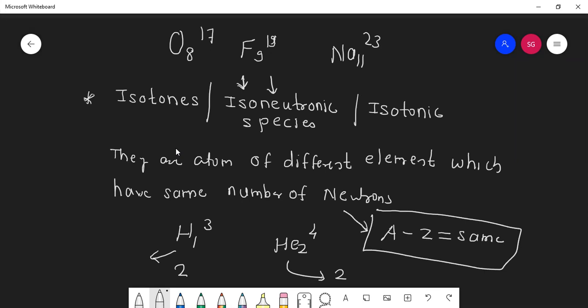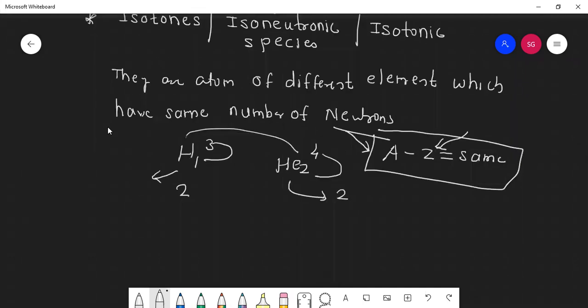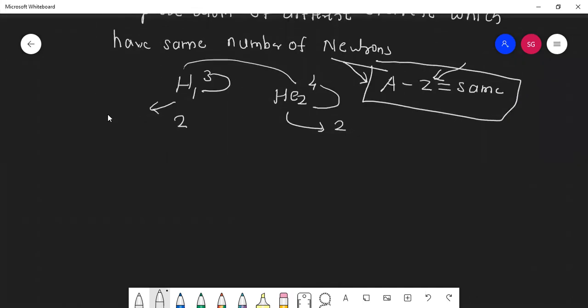What is A? Mass number. What is Z? Atomic number. Mass number minus atomic number, you will get neutrons every time. 3 minus 1, 2; 4 minus 2, 2. So these two are isotonic to each other, or isoneutronic to each other. Yes students, it is very easy. Just try to understand.